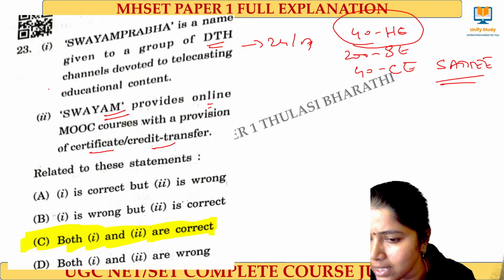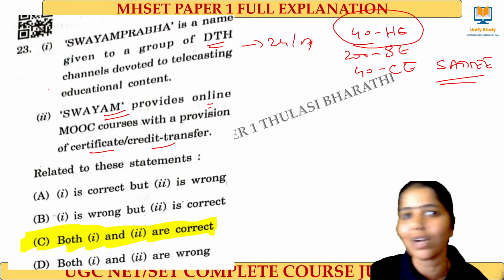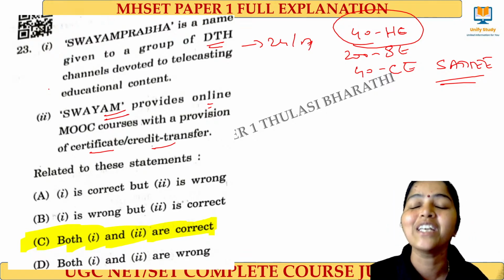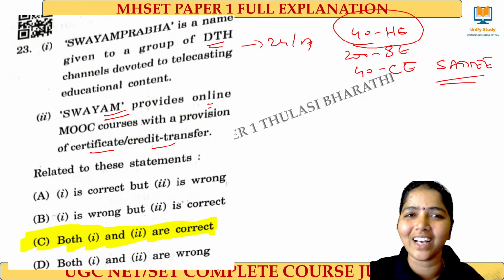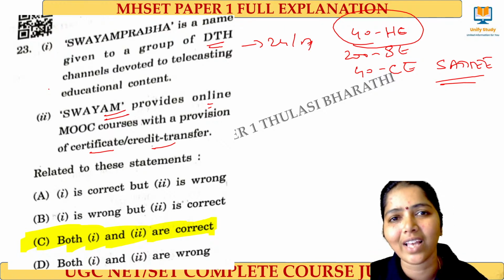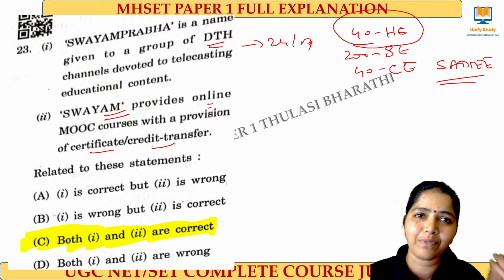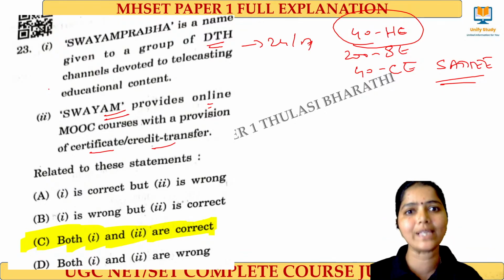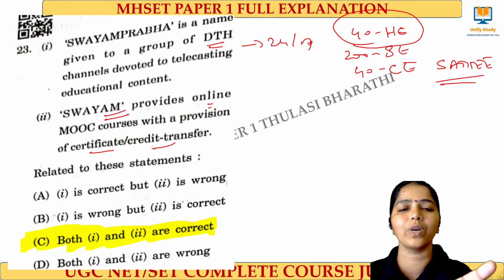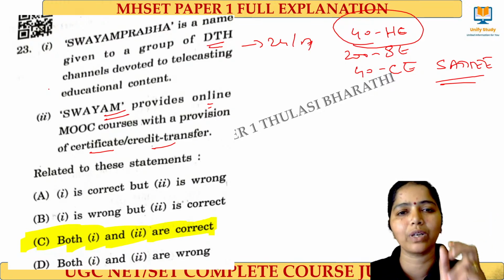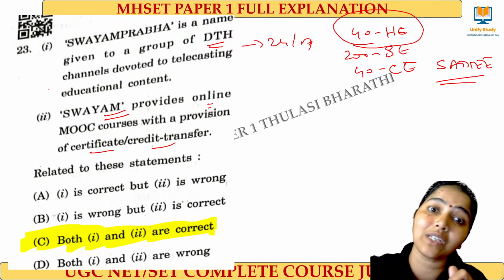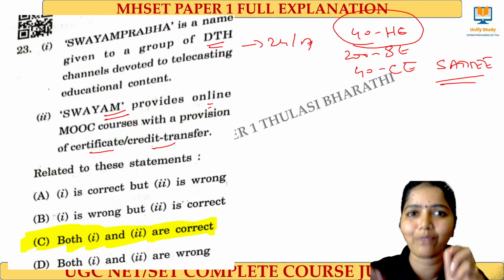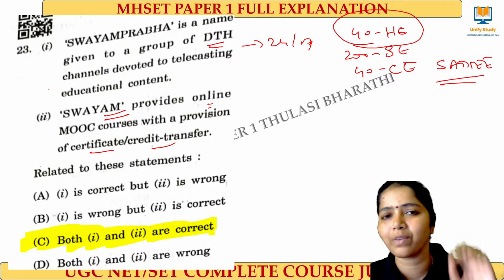Ma'am, some questions are easy, some confusing with options. Definitely they will not give you a direct easy answer, right? They will make us confuse. There lies our own learning and our own presence of mind to be applied. So don't overthink in the UGC NET examination. Definitely there will be some questions that look very simple, one line with 7 to 8 words, but there may be some trap inside the words that we have to read very carefully. That is what the question setter wants to do to the learner. So we have to look at the question, options, and keywords very carefully.